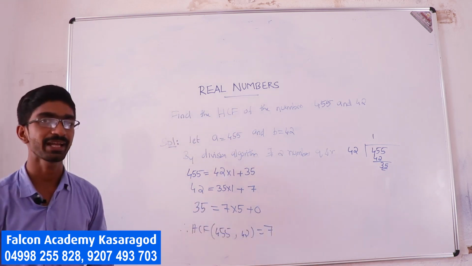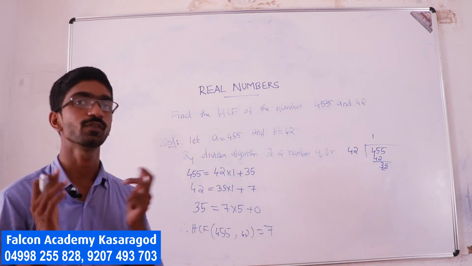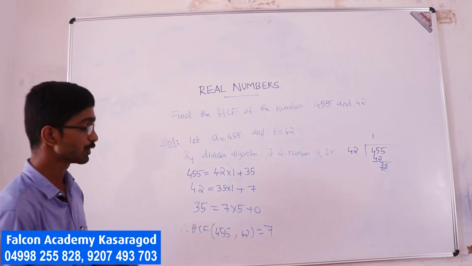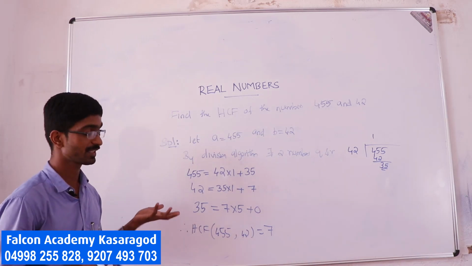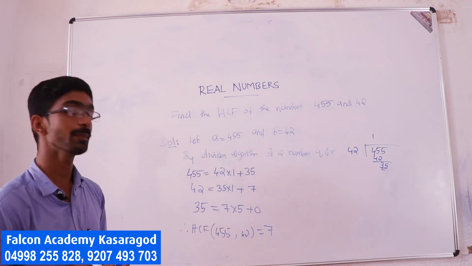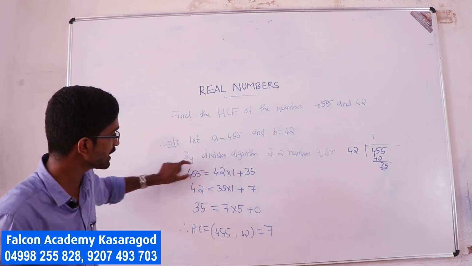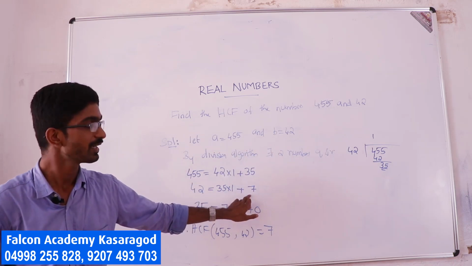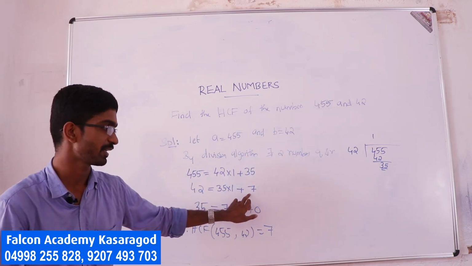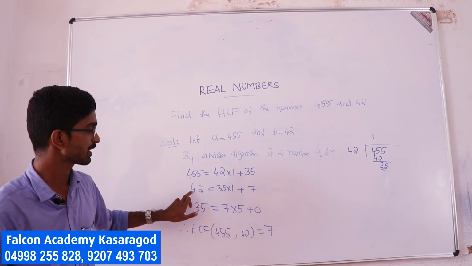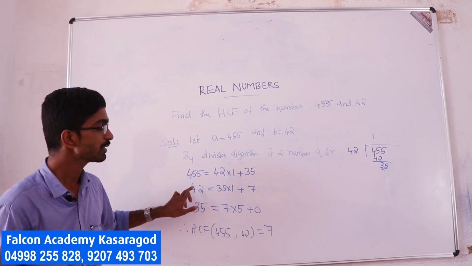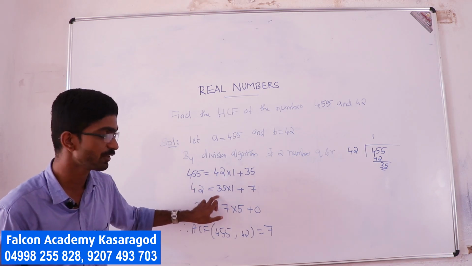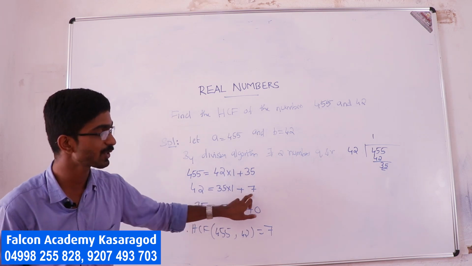So this is the method we apply to find the HCF of two numbers using the division algorithm. This is very simple and also very important, because for the two numbers 455 and 42, you got the HCF as 7. Also, for the two numbers 42 and 35, the HCF is also 7.